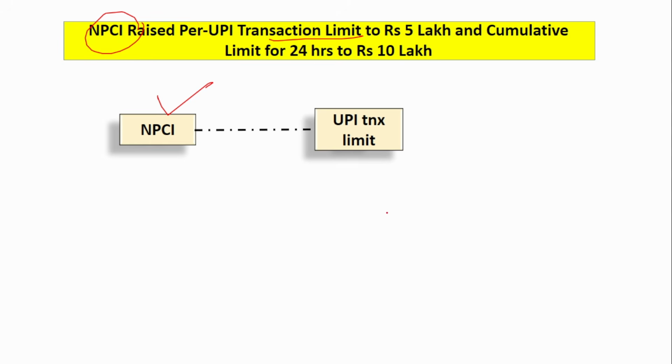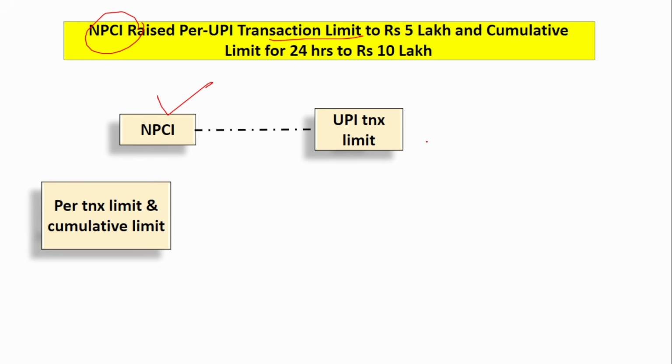So if you see the per transaction limit and overall cumulative transaction limit, it means that per transaction means at one point, if you are sending 100 rupees now, it is one transaction, right? So in that particular transaction, how much maximum amount you can send for this purpose. Cumulative means throughout the entire day, how much money you can send for that purpose. That has been changed. So let us look into it one by one.